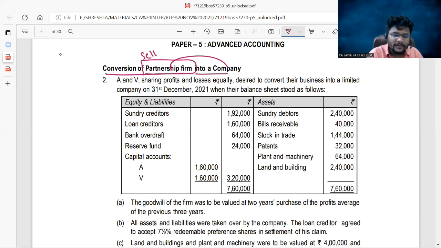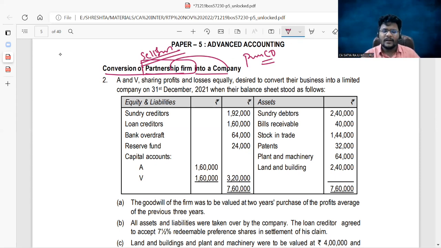Here, the partnership firm is the selling entity. This company is the purchasing company. Now, what is the accounting treatment in the books of the selling entity? The 5-step approach you followed in case of amalgamation, the same procedure you need to follow here as well.